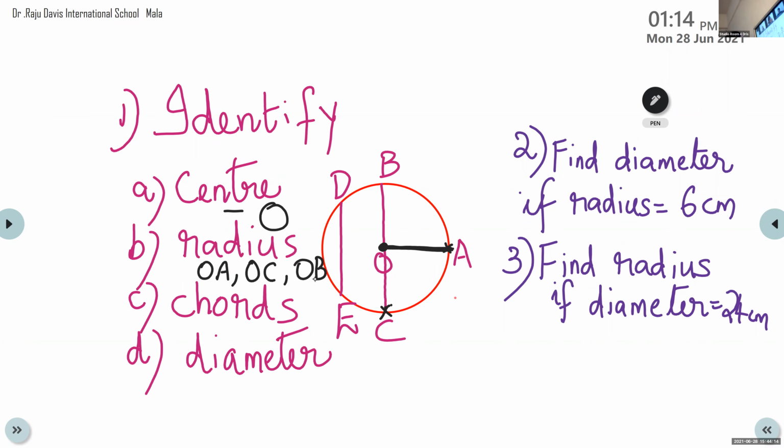So, children, what is radius? We already finished discussing the definition. It is a line segment joining center and any one point. Look here. This is a line segment joining center and one point on the edge of the circle. And here A, also a line segment joining the center and one point. And here also, a line segment joining the center O and one point. So, children, you can check whether your answer is correct. We have 3 radii, OA, OC, and OB.